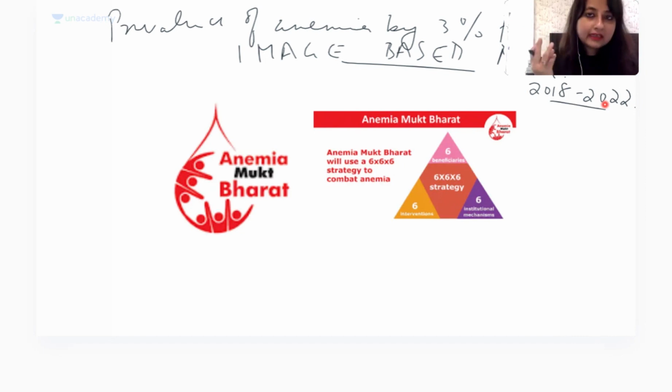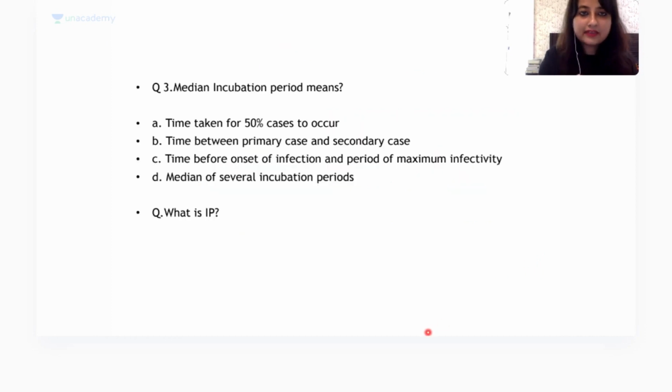In this, I've tried to give you answers to 2-3 MCQs. One, they will ask you about beneficiaries. What is the iron and folic acid dose that they are getting? The second MCQ is about the image of Anemia Mukt Bharat. They can ask you. The third MCQ that forms is obviously which initiative the 6 into 6 into 6 strategy signifies. All right, so I hope you're clear with this question. Give me a thumbs up if you're okay with the potential MCQs and everything. Great, great, great. Let's move ahead to the next question.